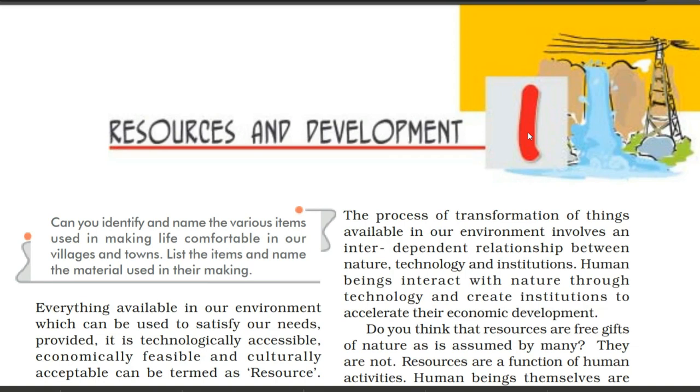An easy example we are going to take. Suppose a person has two pieces of land. Again I will repeat, suppose a person has two pieces of land. One piece of land we are going to name A, and the second one we are going to name B. So the A land is a barren land. It means wasteland. It is not fertile land.